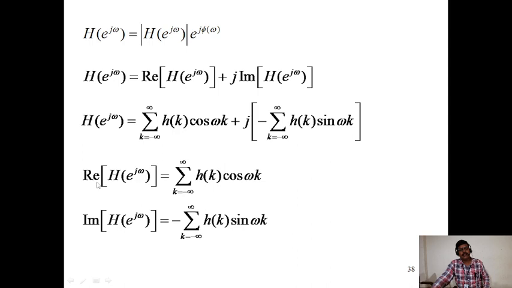omega k. The real part of H of e power j omega is the sum from k equals minus infinity to infinity of h of k cos omega k. This is the real part. The imaginary part is this one, minus the sum from k equals minus infinity to infinity of h of k sin omega k, using e power j theta equals cos theta plus j sin theta.